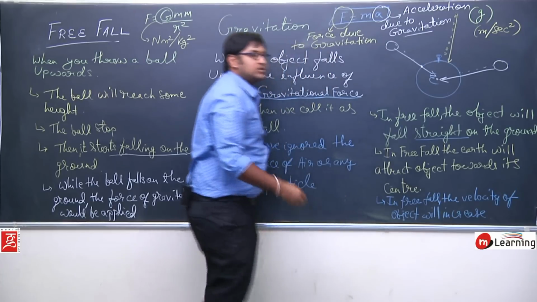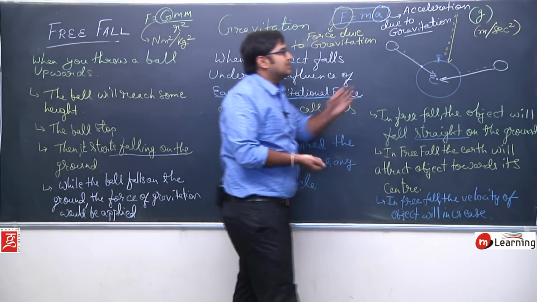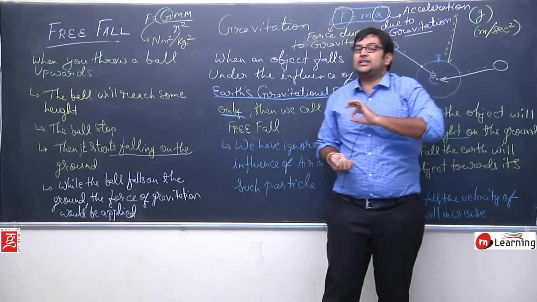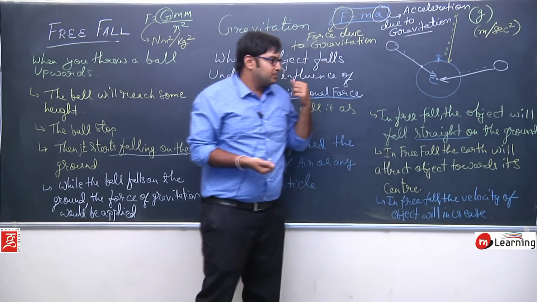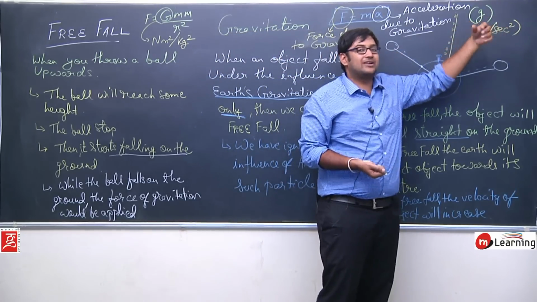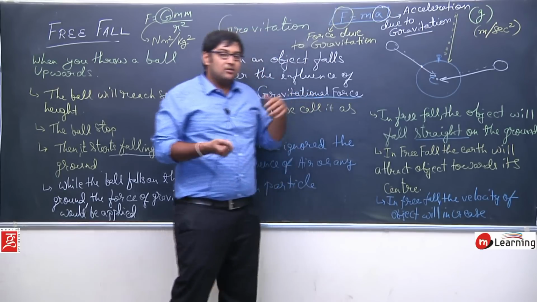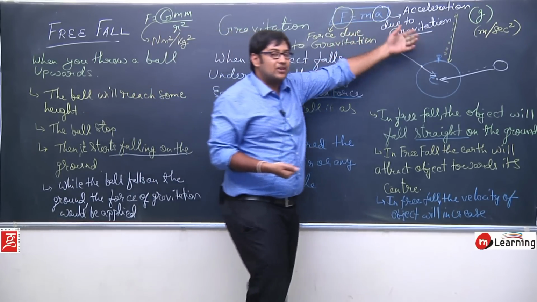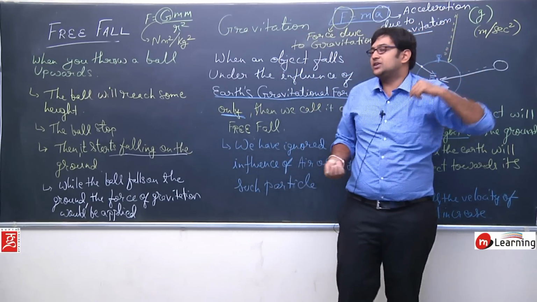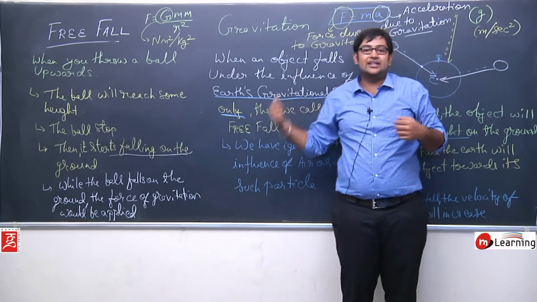It will gradually increase because of the acceleration due to gravitation. So this is how we can understand what exactly the acceleration due to gravitation, small g, is. First you note this, and then we will derive how we can calculate the value of this acceleration due to gravitation under the free fall condition. So first note this, and then we will continue.